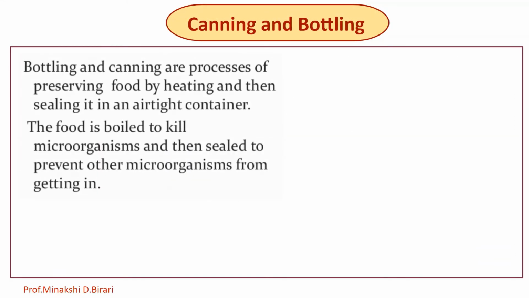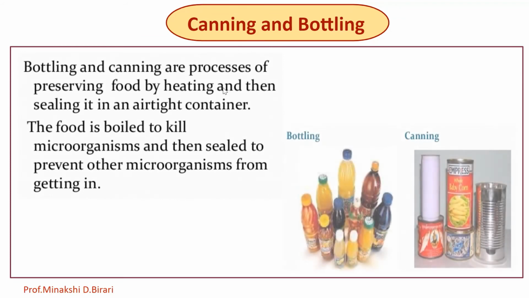Bottling and canning are the processes of preserving food by heating and then sealing it in an airtight container. The food is boiled to kill microorganisms and then sealed to prevent other microorganisms from getting in.